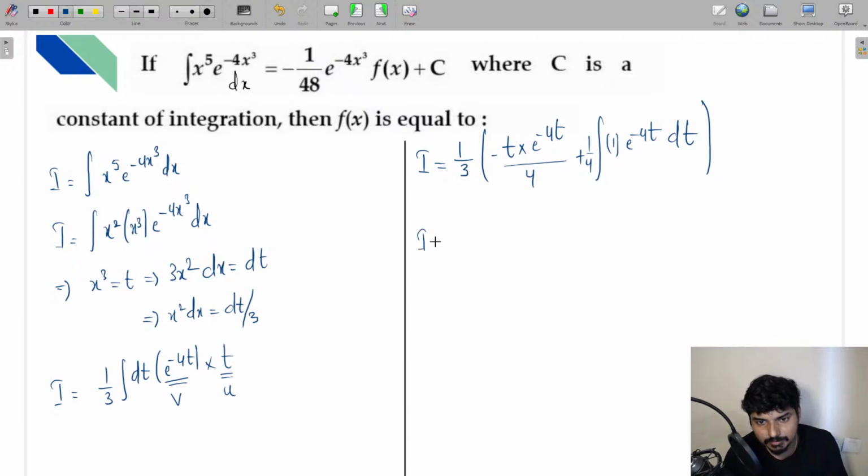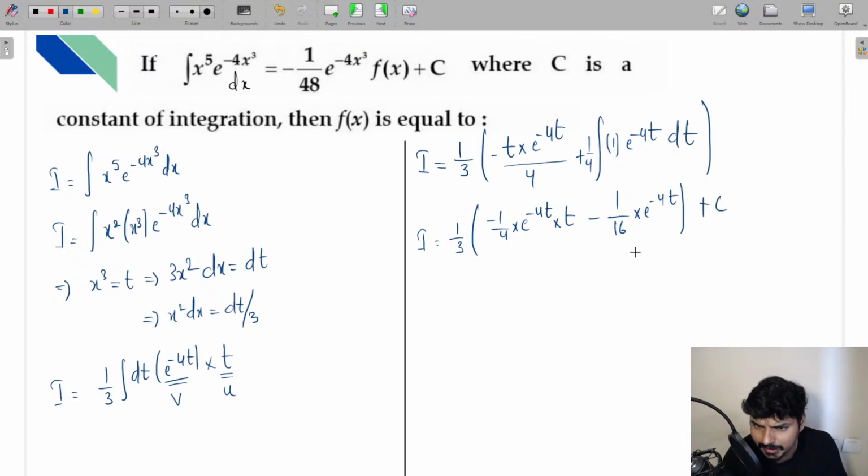From here, let us see what the solution is. I'm going to get 1 by 3, this is minus 1 by 4 into e raised to minus 4t into t. Okay, and what is this one going to be? Minus of, if you integrate e raised to minus 4t once again, I'll get minus 1 by 16 into e raised to minus 4t plus c.